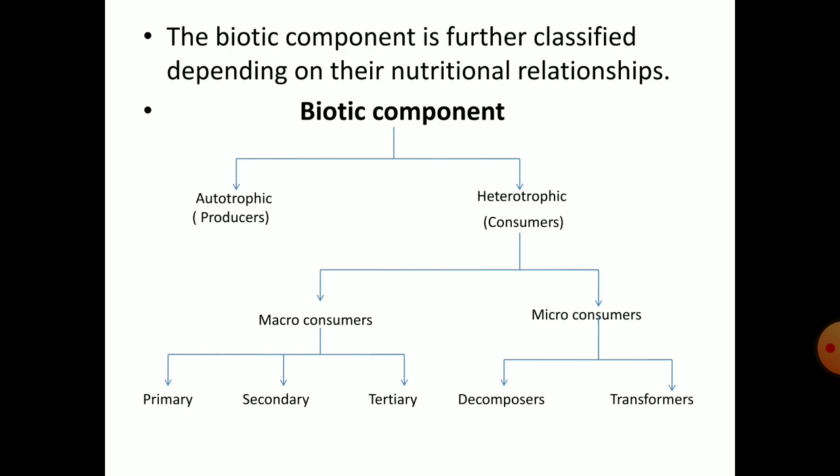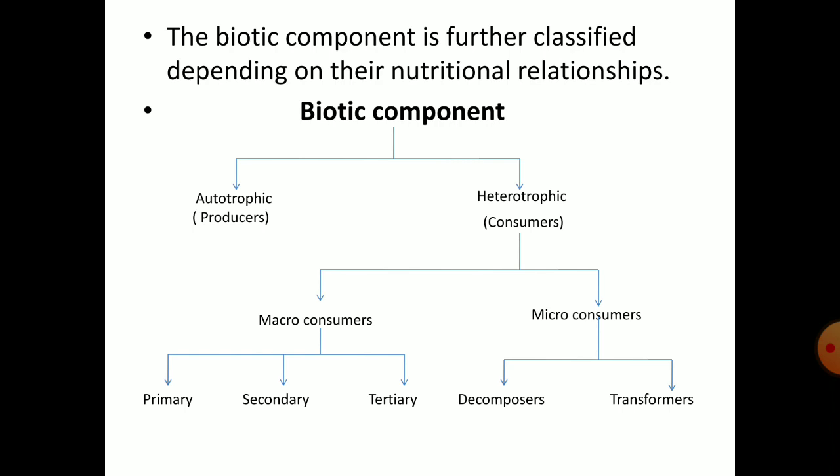Biotic components are divided into two: autotrophic, also called producers, and second, heterotrophic, also called consumers. Autotrophic producers are only the green plants.